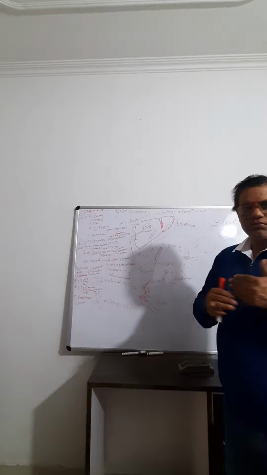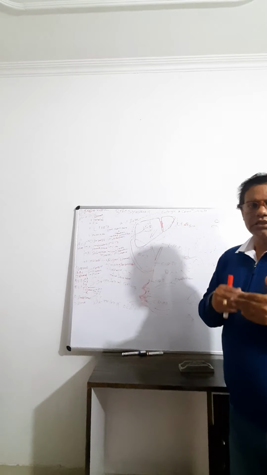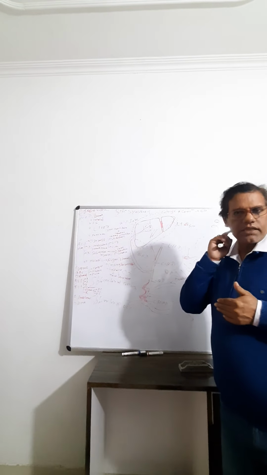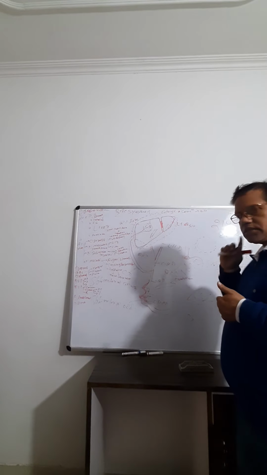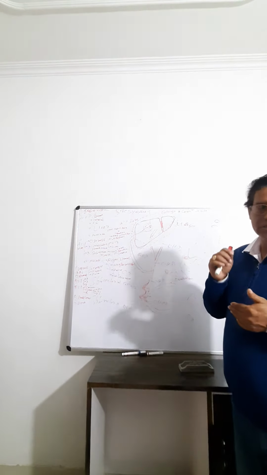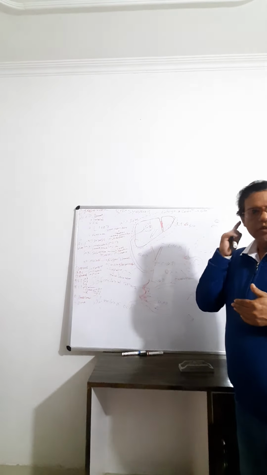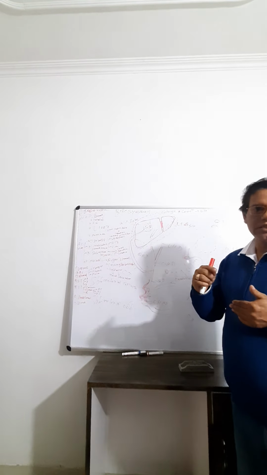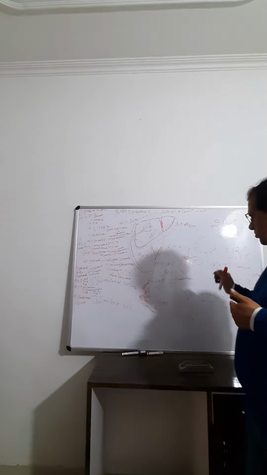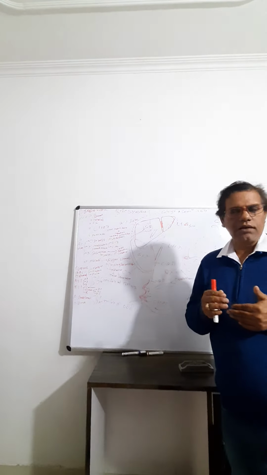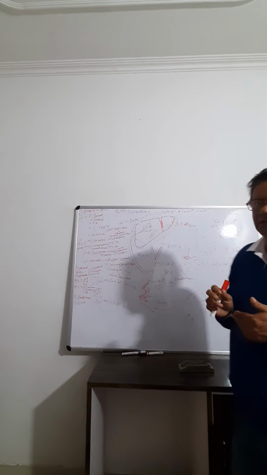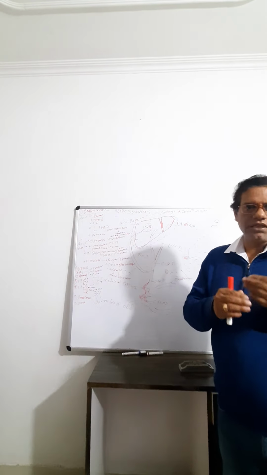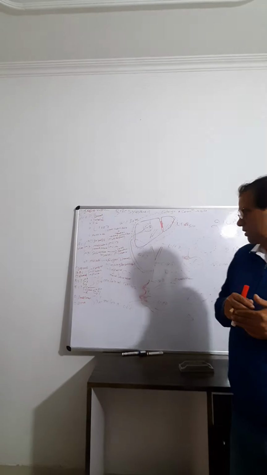Exocrine part is called acini, which releases the pancreatic juice, such as pancreatic amylase, pancreatic lipase. And the endocrine part is called islets of Langerhans, which consists of alpha cells, beta cells. So alpha cells release glucagon, and beta cells release insulin. Gamma cells release gastrin, and delta cells somatostatin, and one is PP cell, that is pancreatic polypeptide.